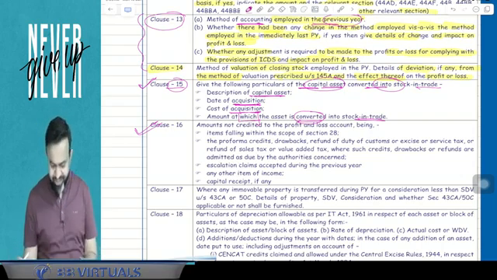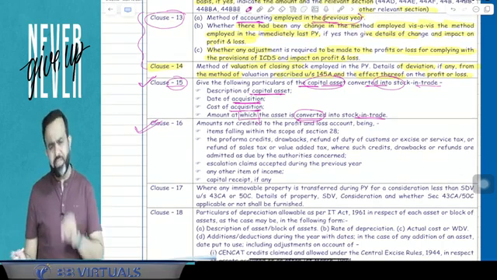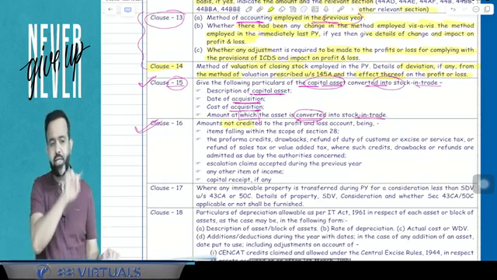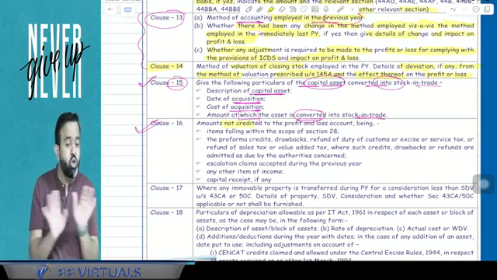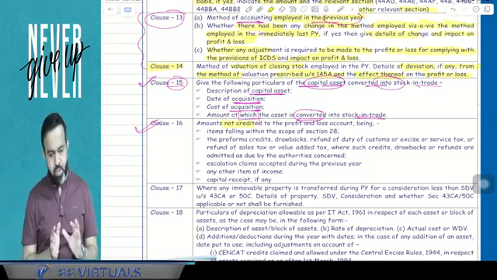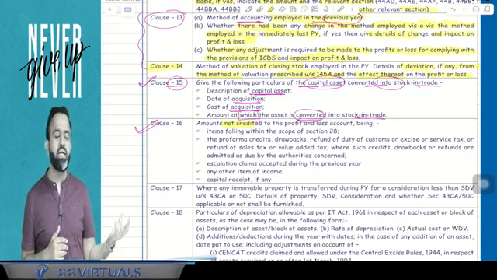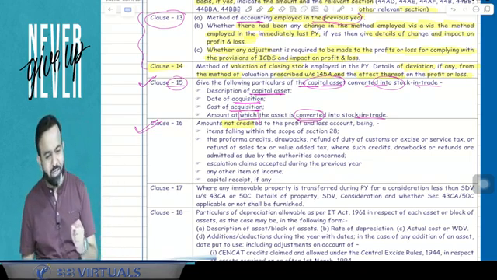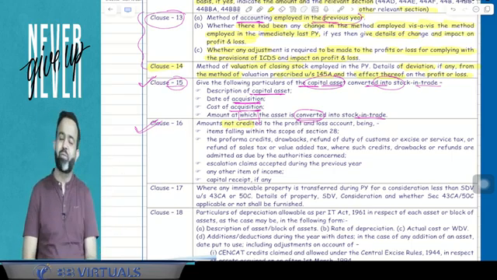Clause number 16 says that there are certain incomes which have to be credited to the P&L account, but suppose the assessee has not credited them to the P&L account. There may be some item which has to be credited to the P&L account, but the assessee has not credited it. Then the chartered accountant will report here in clause number 16.